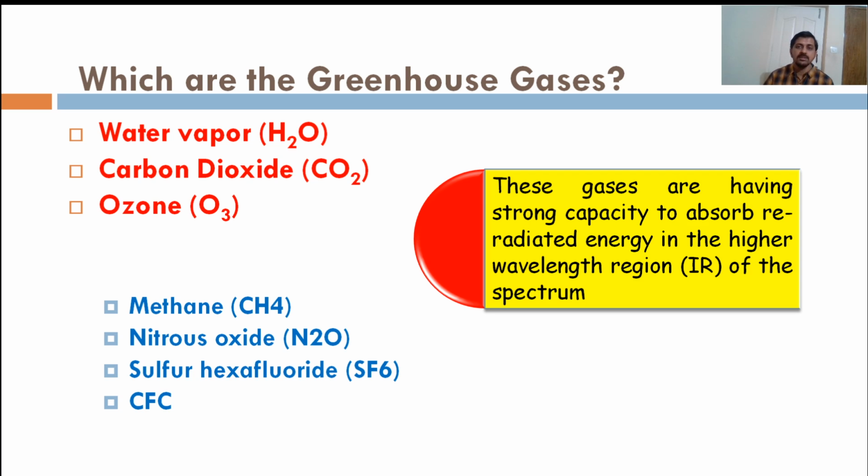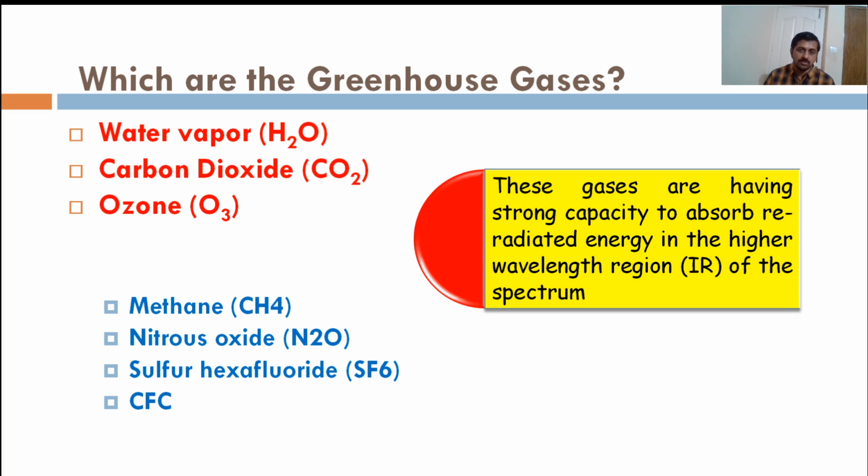These are the major greenhouse gases: water vapor, carbon dioxide, and ozone. H2O, CO2, and O3 are the major greenhouse gases, along with smaller proportions of methane, nitrous oxide, sulfur hexafluoride, and chlorofluorocarbons or CFC.